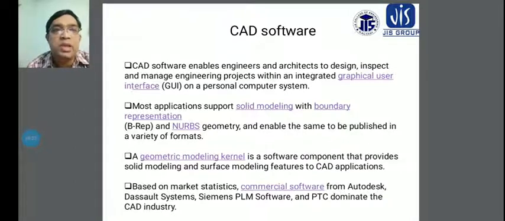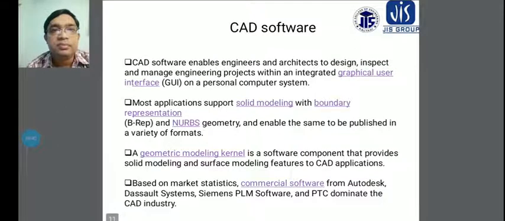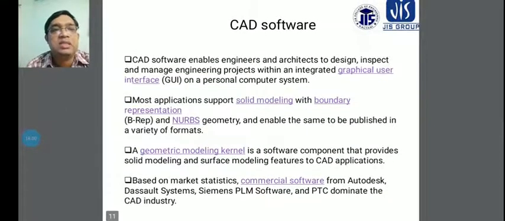NURBS geometry will also be considered in CAD software, and it enables the model to be published in a variety of formats. A geometric modeling